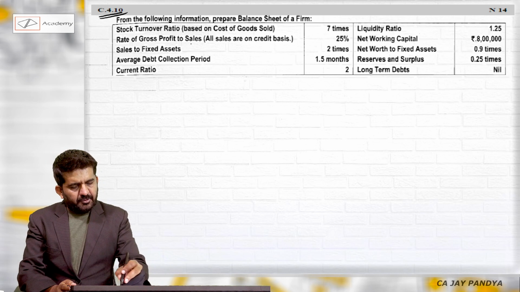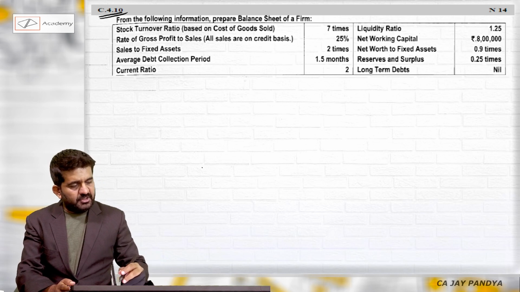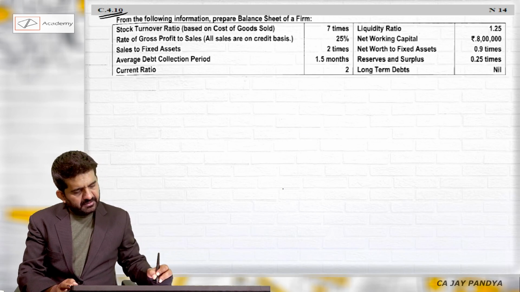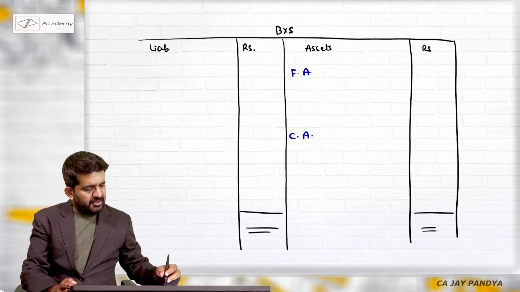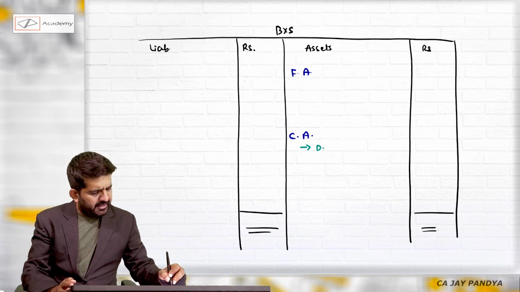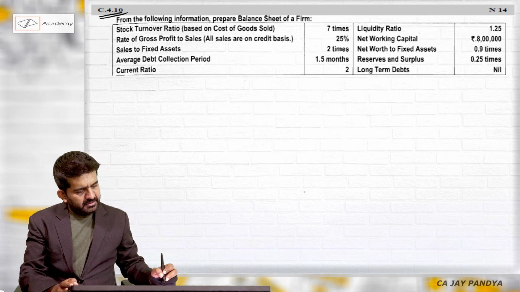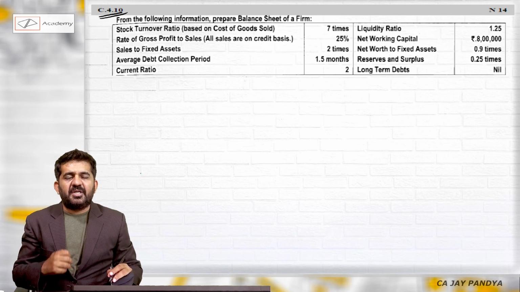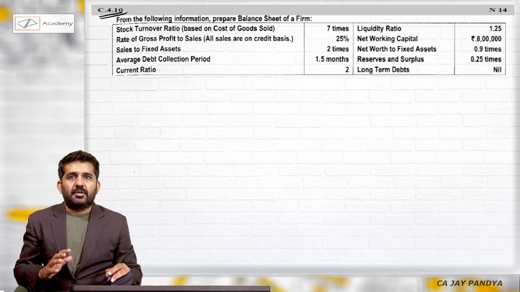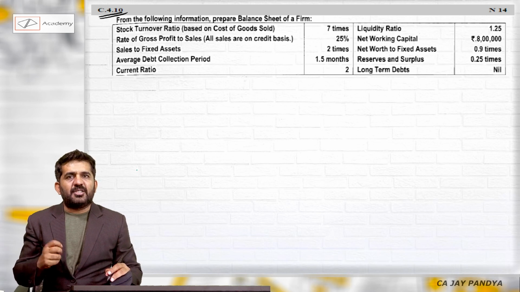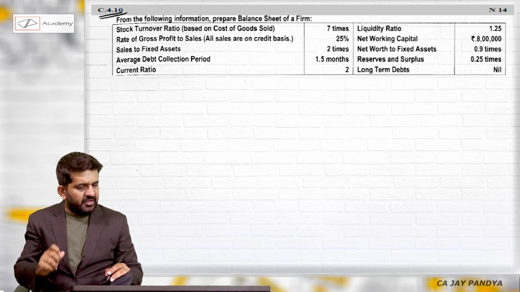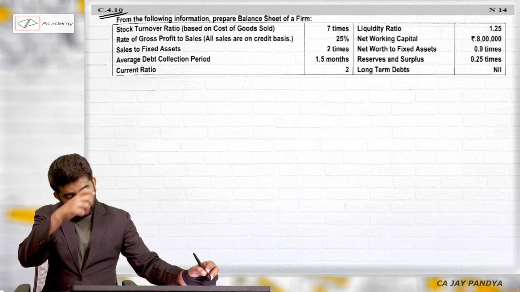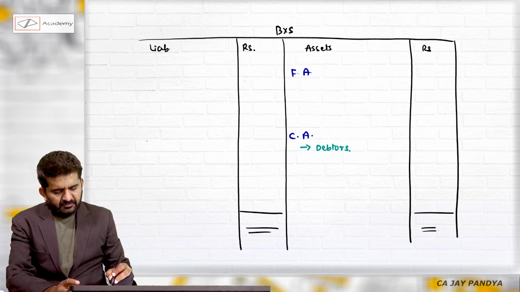Stock turnover ratio based upon COGS, rate of GP to sales is given, sales to fixed asset is given. There will be fixed assets. Of course, there will be current assets. Average debt collection period. So in current assets, I will be also getting answer of debtors. Current ratio is given, liquidity ratio is given. Now I assume in liquidity ratio, there are no bank overdraft, there are no prepaid expenses, no outstanding expenses. There is only one thing, which is stock. Net working capital is 8 lakhs. There will be current liabilities.